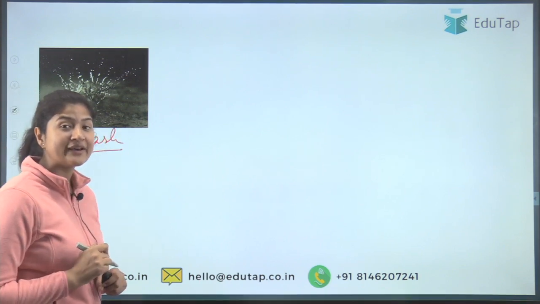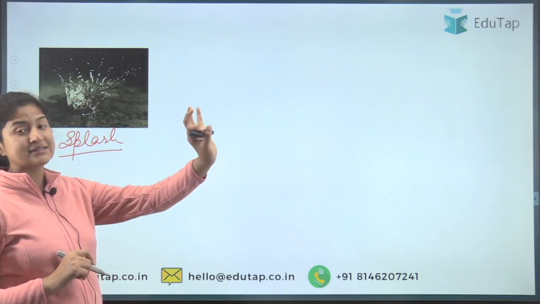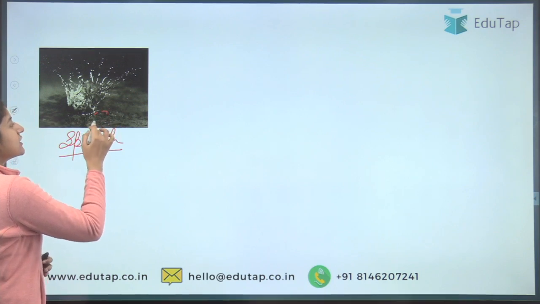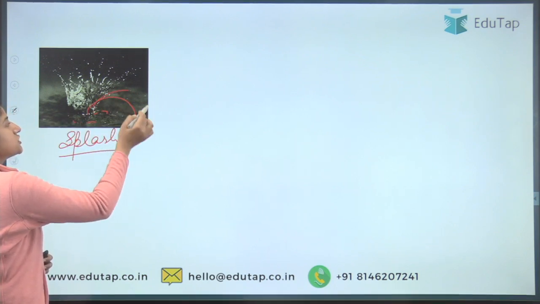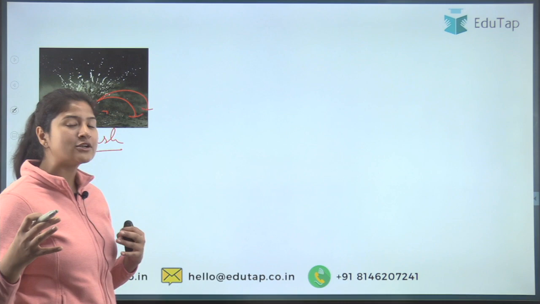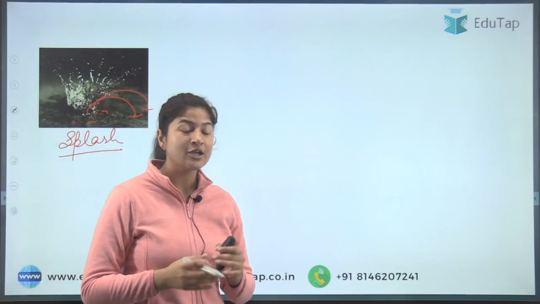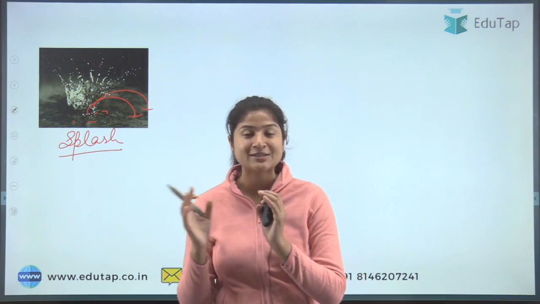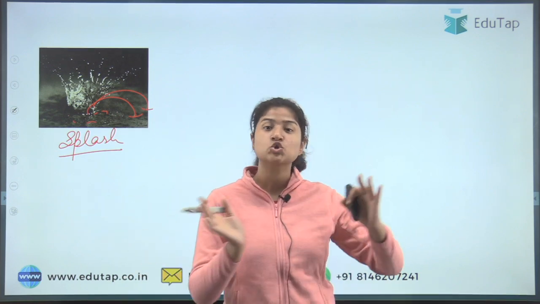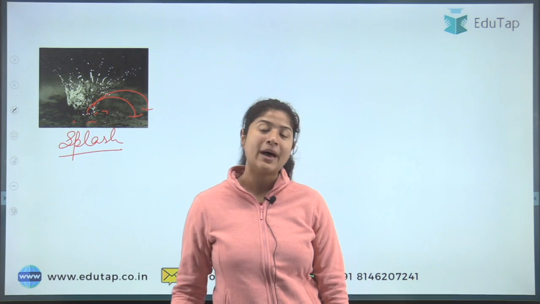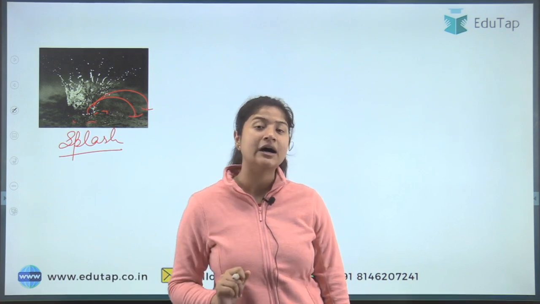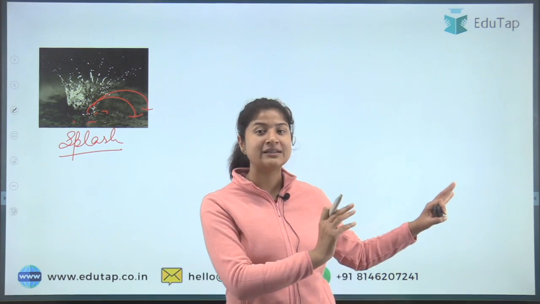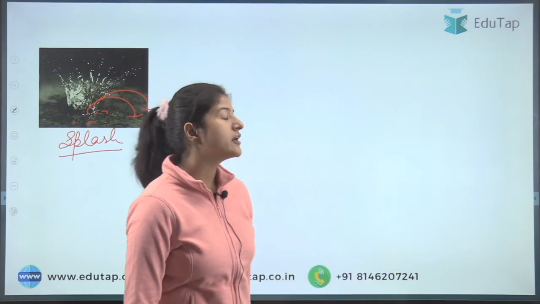Splash erosion happens when the water, or you can say the raindrop, touches the soil surface. All right, so splash. Here the particles that are present displace from their position. Of course the displacement of soil is not much. For the people who don't know what soil erosion is, soil erosion is the movement of soil from one place to another. And why is it bad? Because all the nutrients that are important for the plants to grow also get displaced in this erosion process, right?